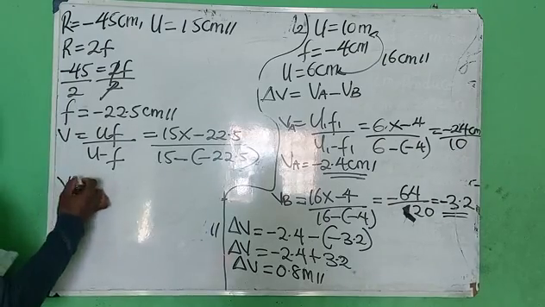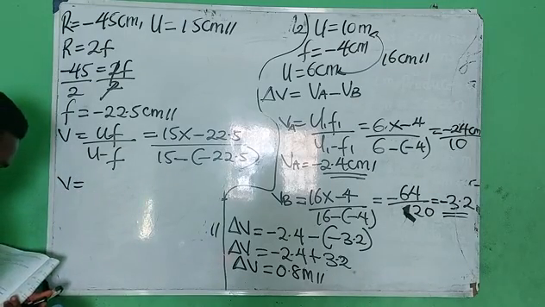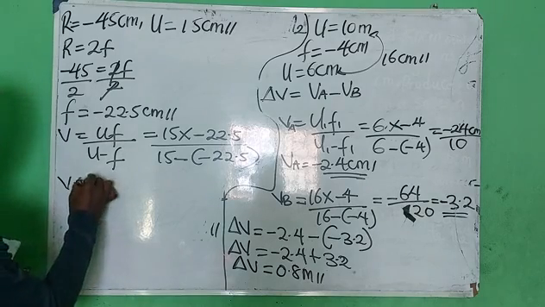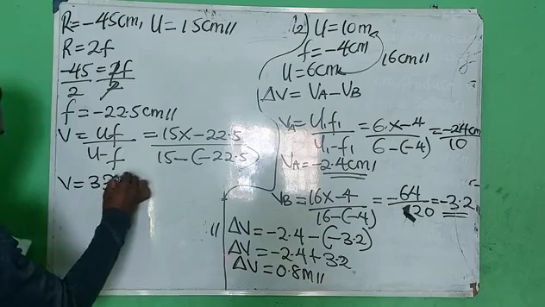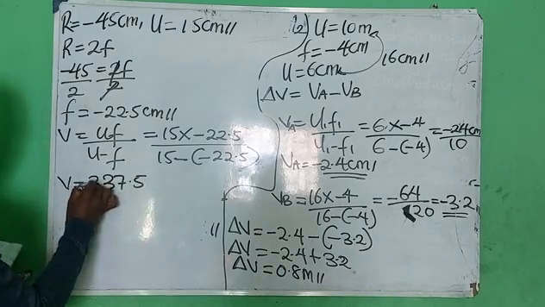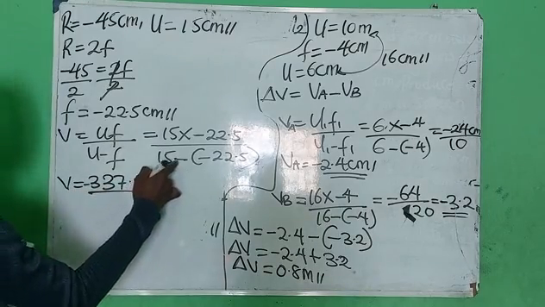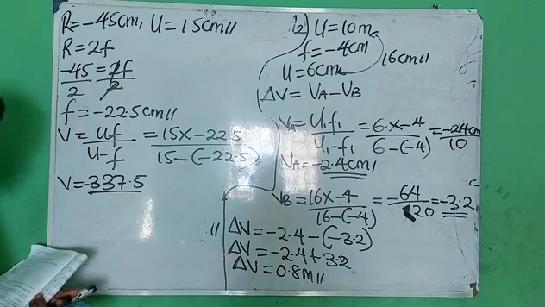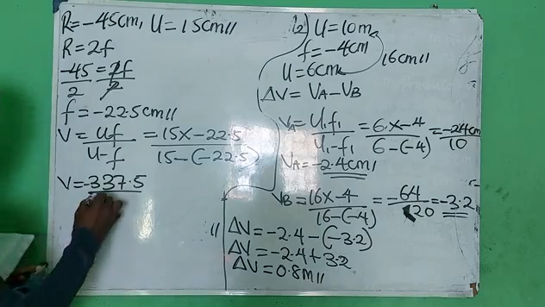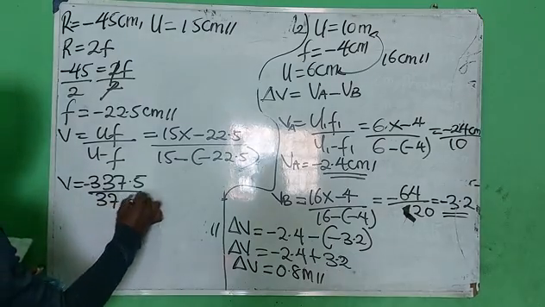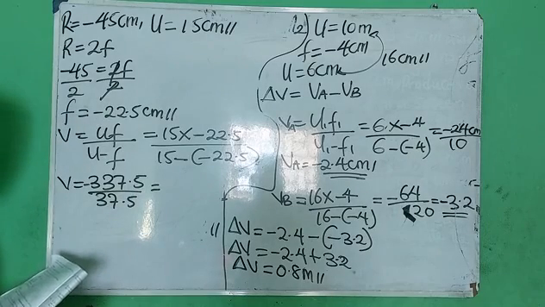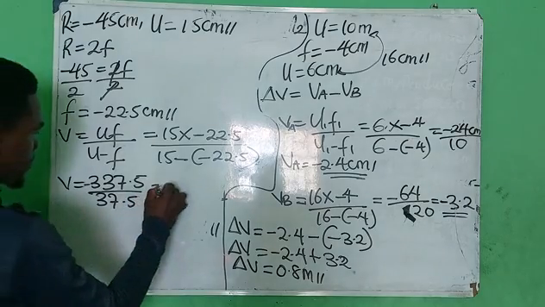Which means that v is equals 22.5 times 15 equals 337.5. Don't forget minus times minus is plus, right? So 22.5 plus 15 equals 37.5. So let's divide. 337.5 divided by 37.5 equals minus what?